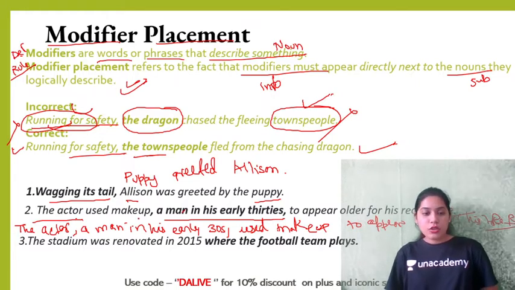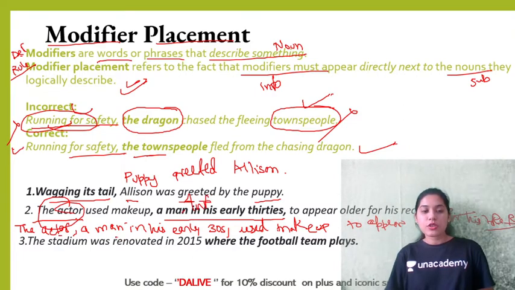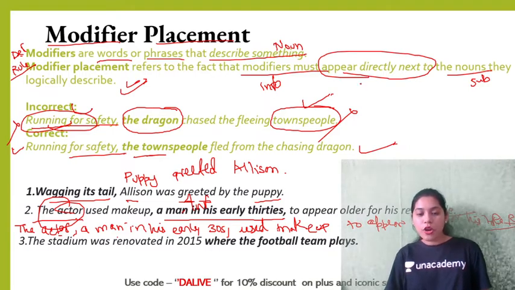So the subject and its information should always be next to each other, appearing directly next to it. That's the rule. I hope you have got the point now.